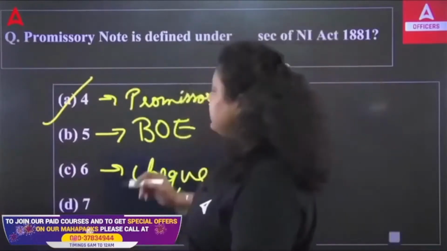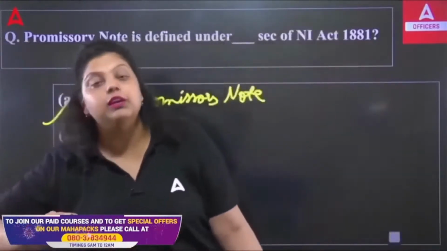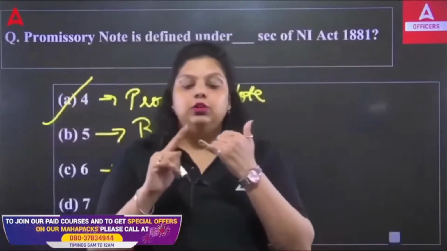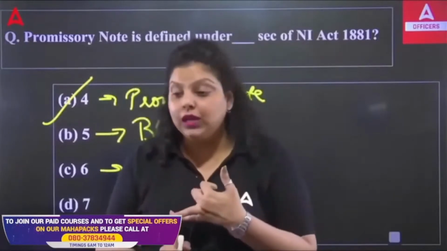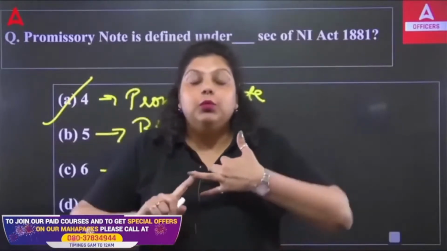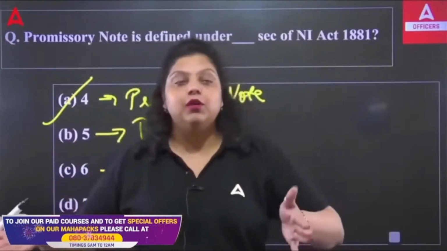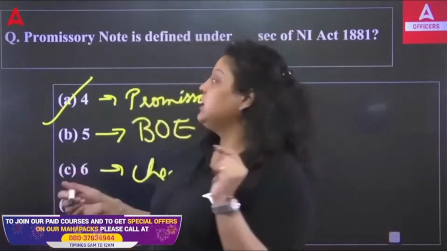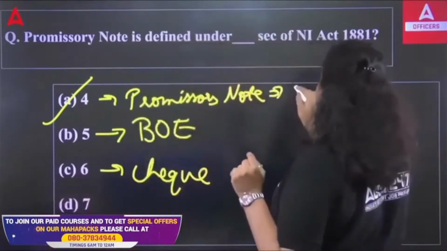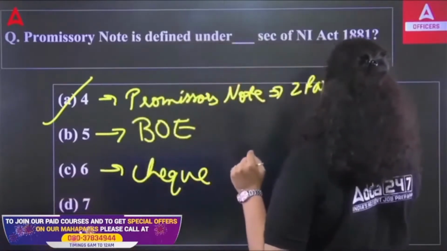Now, promissory note and bill of exchange are kind of similar documents. They both are documents in writing. They both promise to pay a certain sum of money to a certain person. But there is a difference. The difference is that in the promissory note, two parties will be involved.